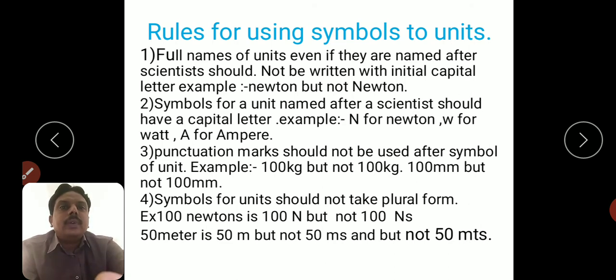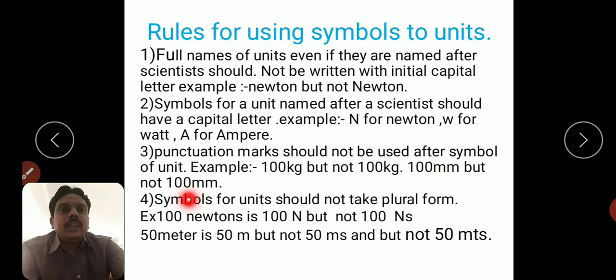Third one, punctuation marks should not be used after symbols of units. Example, 100 kg, but do not write 100 kg dot. For the second example, 100 mm. This is the correct writing. The wrong one is 100 mm dot. Dots, full stops, commas, don't write like this. Only write 100 kg, 100 mm.